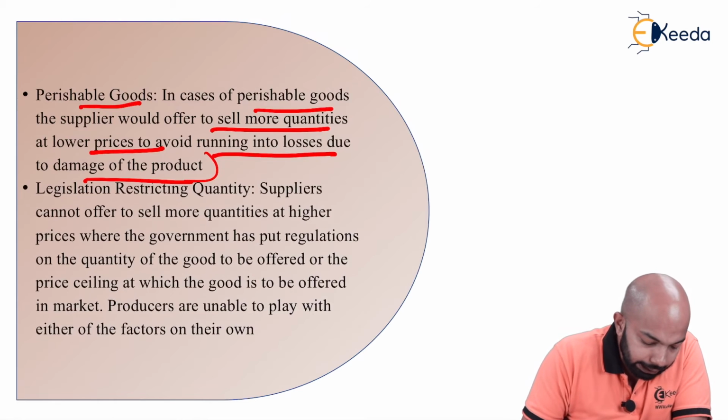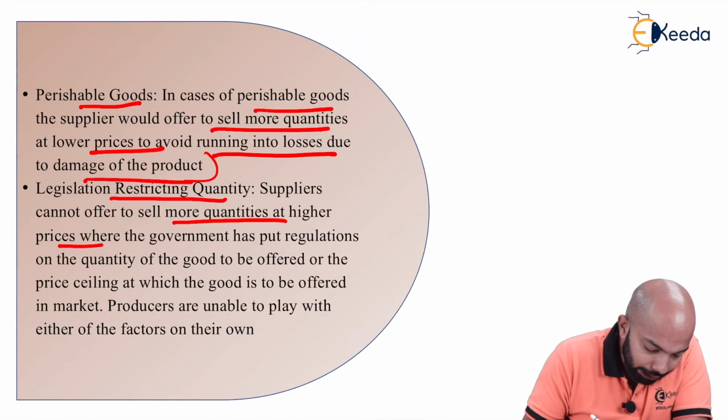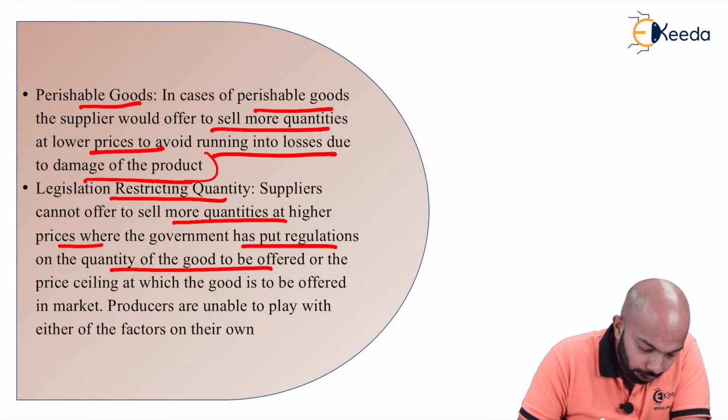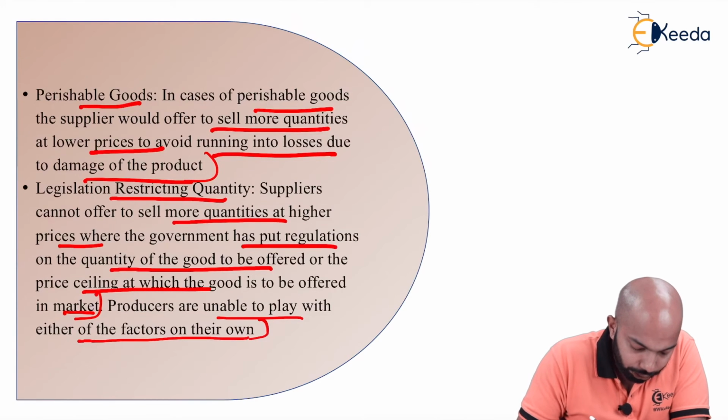Next would be legislation restricting quantity. Suppliers cannot offer to sell more quantities at higher price where the government has put regulations on the quantity of goods to be offered, or the price ceiling at which a good is supposed to be offered in the market. Producers are unable to play with either of the factors on their own.